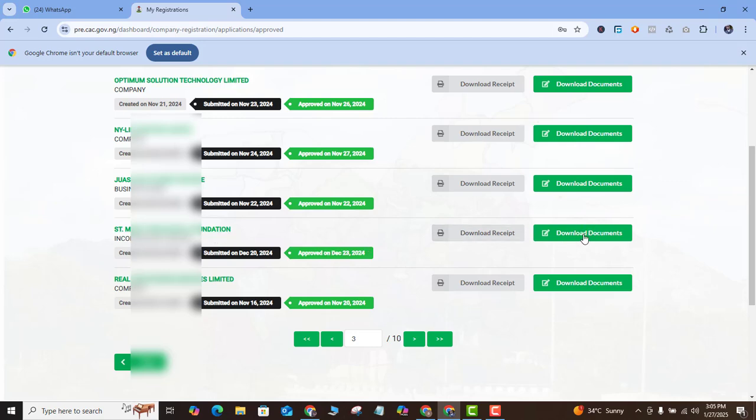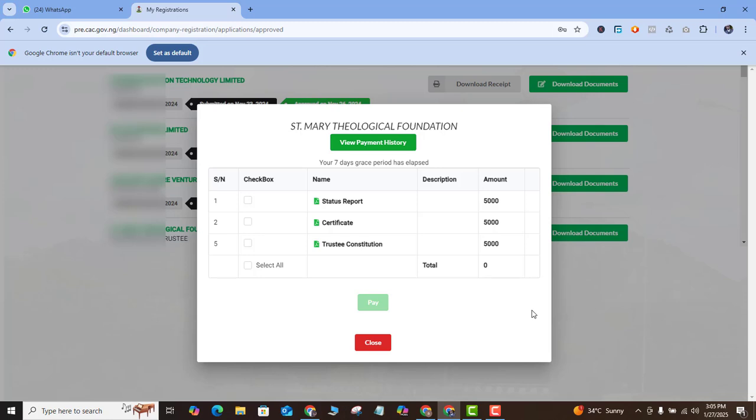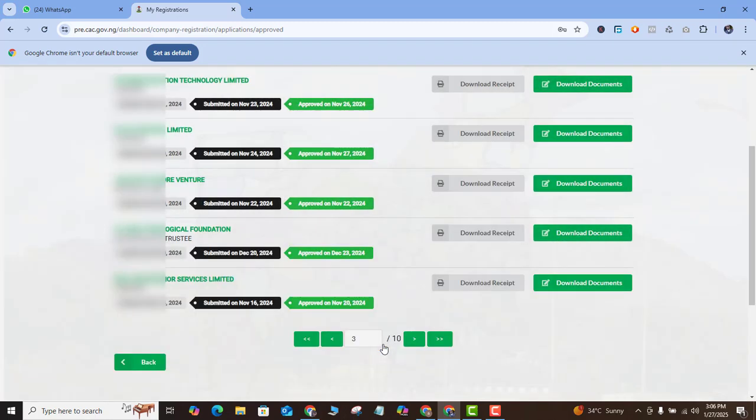Okay, all you need to do is just to go to download document after it has been registered, and then you will need to download your status report. You're going to download the certificate and the trustee constitution. Okay, so those are the three documents that come with it, and of course you know that immediately after the approval is done, you have to download your documents within 7 days. If not, you're going to be asked to pay an extra 5,000 naira for each of the documents. So this is how you go about registering your incorporated trustees or your NGO with the Corporate Affairs Commission.